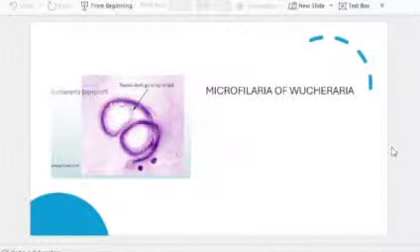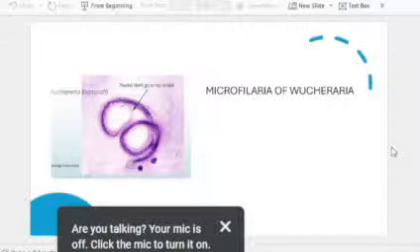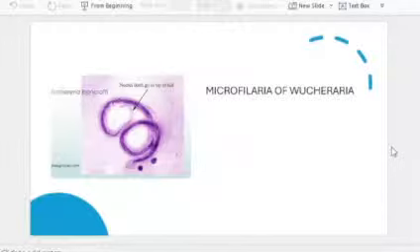The features are that the nuclei will not go to the tail tip, so there will be no tail tip nuclei, and you can see that the nuclei are arranged distinctly, whereas in Brugia it will all be clumped together. And you can see curves are very uniform in the case of Eucheraria, whereas it will be kinky in appearance in the case of Brugia, and some differences like that are there. So find out a few differences and mention that also in your answer.